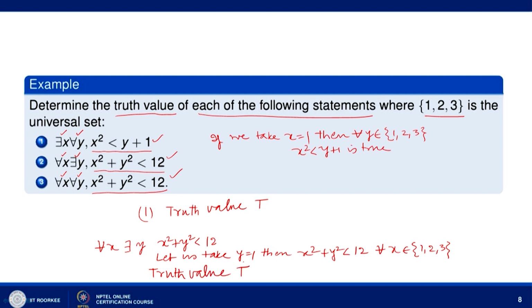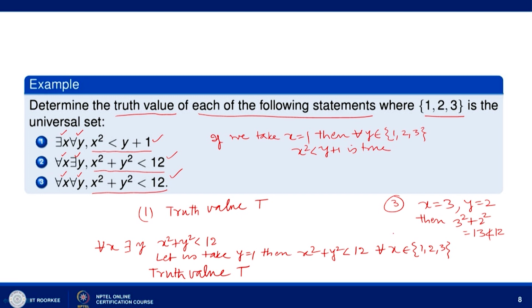Now, let us look at the third statement. For every x and for every y, x square plus y square is less than 12. So, let us take x equal to 3, y equal to 2. Then 3 square plus 2 square is equal to 13, which is not less than 12. It is greater than 12.